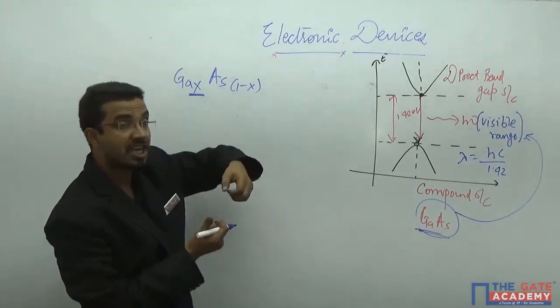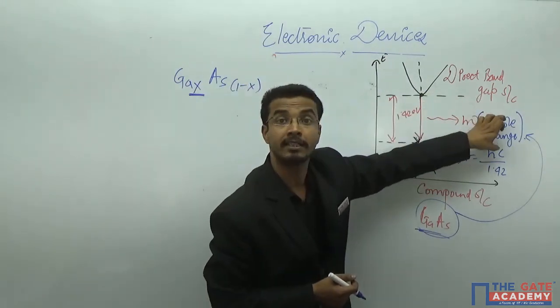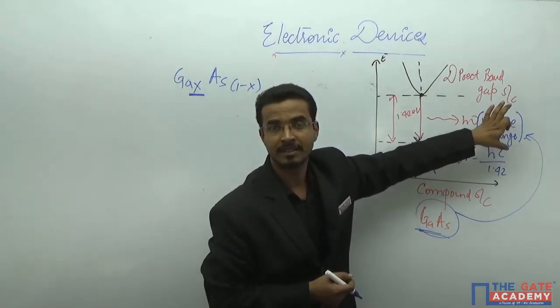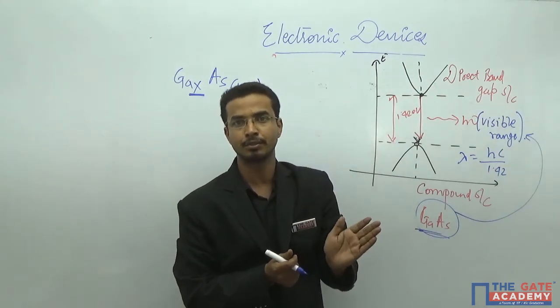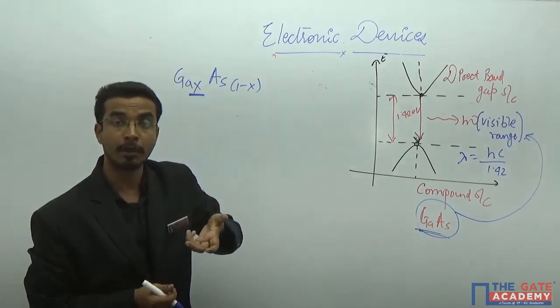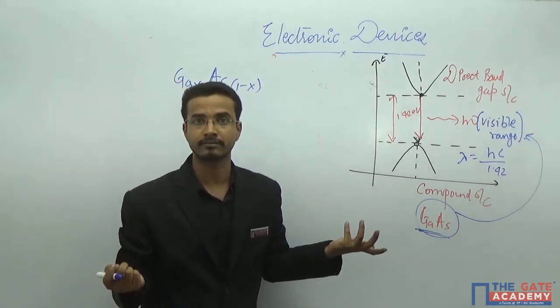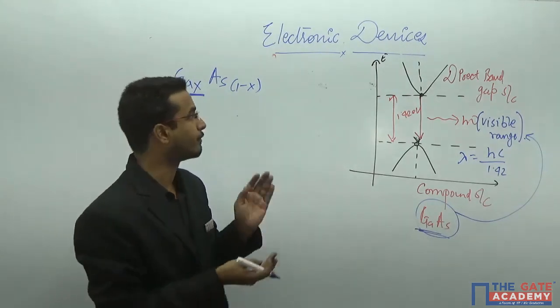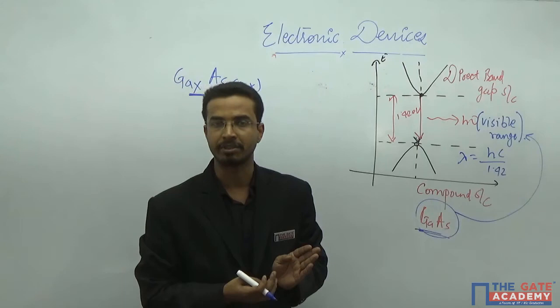If you are able to change the energy band gap of the material, you can change the color offered by the device, because the energy band gap is directly related to the wavelength of the emitted light. If you are able to control the wavelength, you are able to control the color also. That is the only difference between the direct band gap semiconductor and the indirect band gap semiconductor.